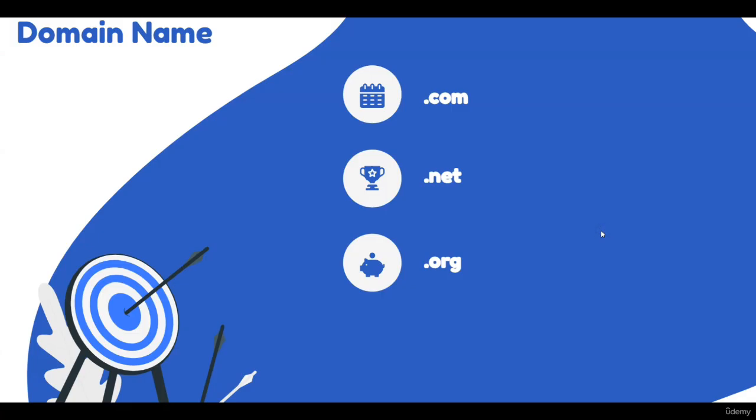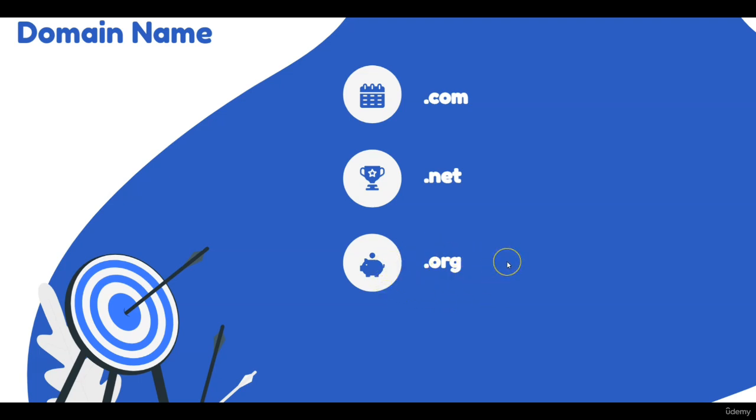And the most popular domain name extension is .com. So if you were to get a domain name, I would suggest you choose the .com version first if it's available. If it's not available, but you would really like to have that name, then you can go for .net. And .org is also pretty famous and popular if your website is more geared towards organizations or associations, for example.